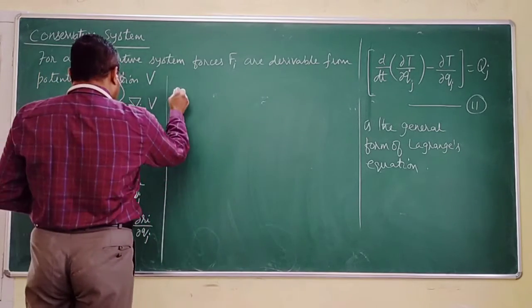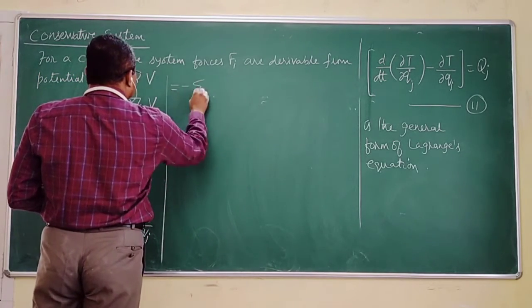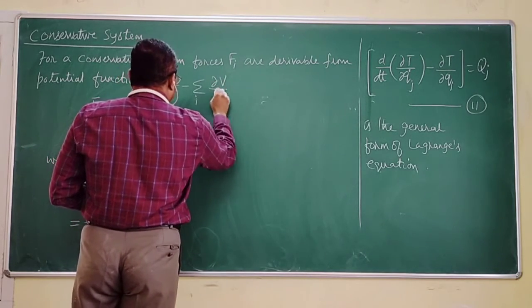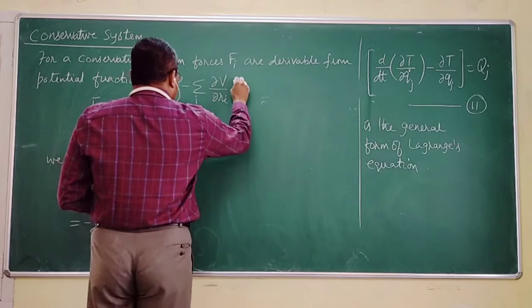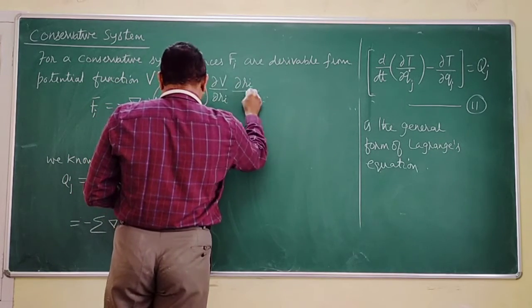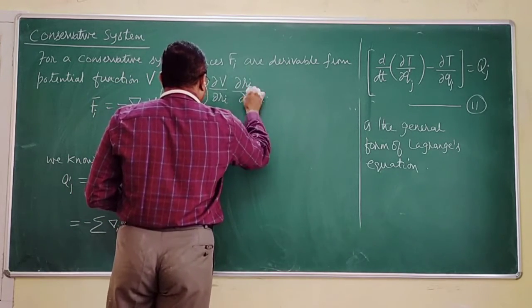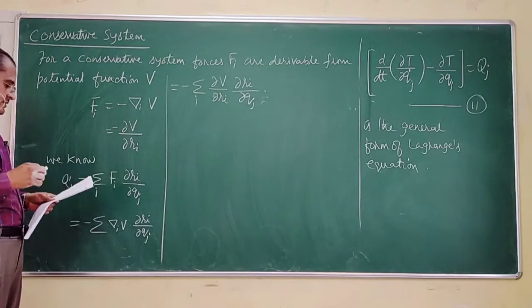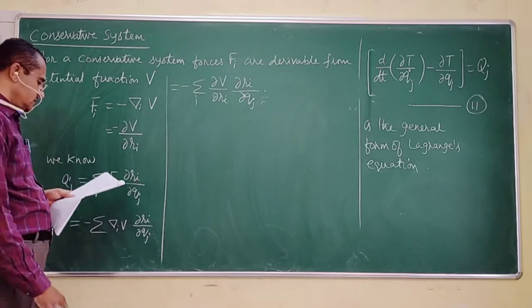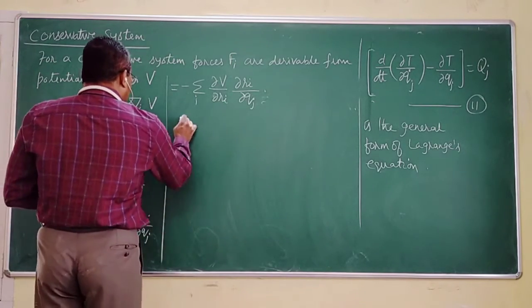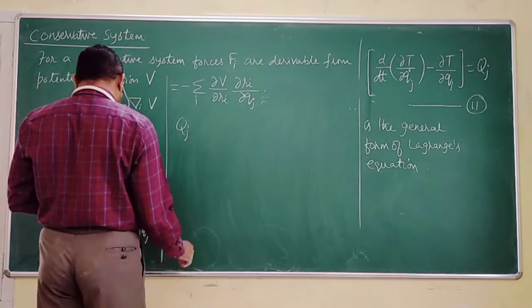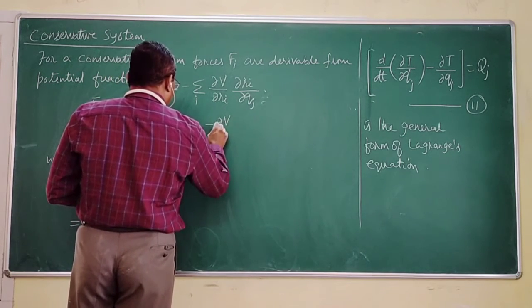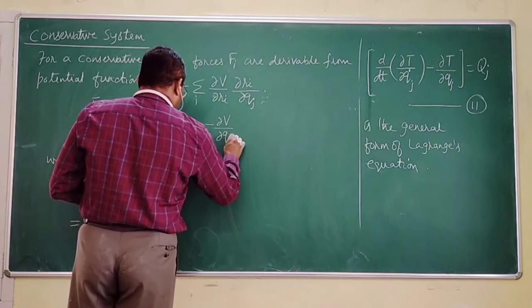Now this can be written as minus sigma i dou V by dou ri into dou ri by dou qj. Therefore, we know Qj is equal to minus dou V by dou qj.